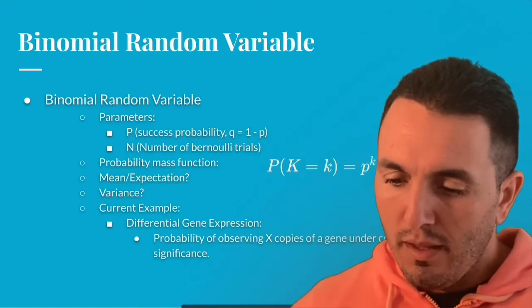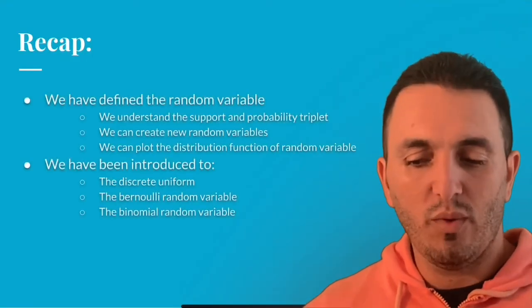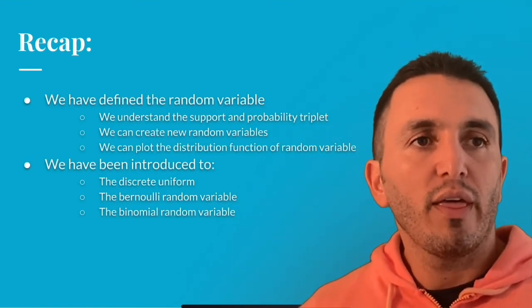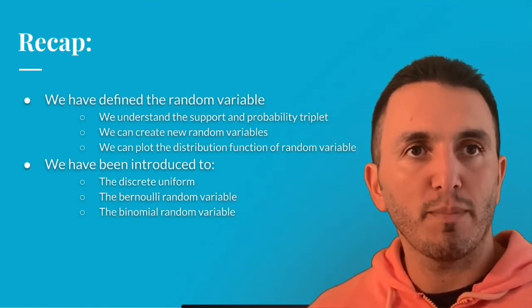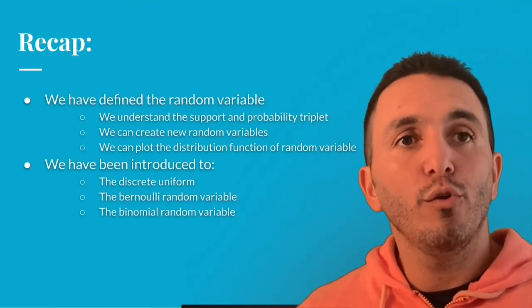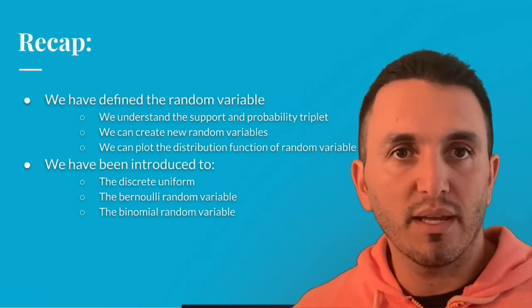So now we're done with our random variables. To recap, what have we done? We've defined the random variable. That's huge. We understand both the support and the probability triplet, SCP, we're not going to forget that. We know that we can create new random variables by adding random variables, but we have to be careful because they can be completely different.